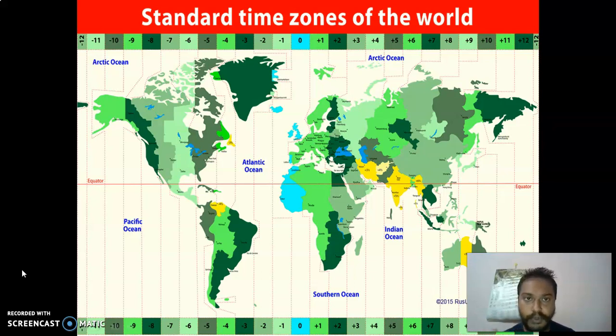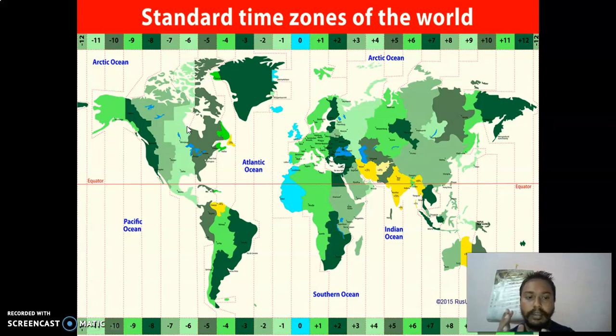Now all these 24 time zones have different times, depending upon the day and the sunrise and all. They have different timings. Now you can see that time zones are there in all the countries. Now some countries like America and Russia have different time zones in their country. Now to understand this, let me give you an example.